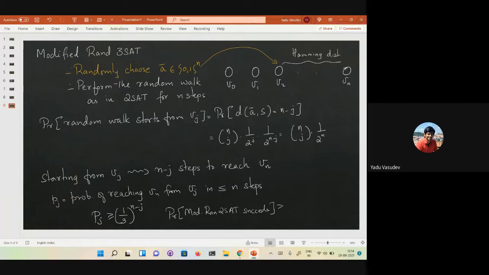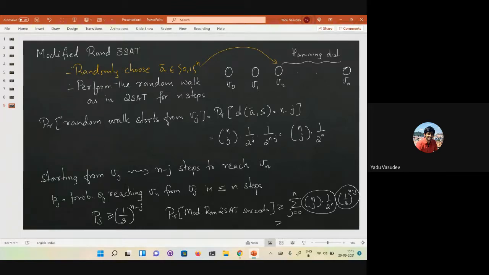This is at least the sum over all j from 0 to n of n choose j times 1 over 2 power n times 1 over 3 to the n minus j, right? This is the probability that you start from vertex Vj, and this is the probability that you reach Vn within n steps, right?